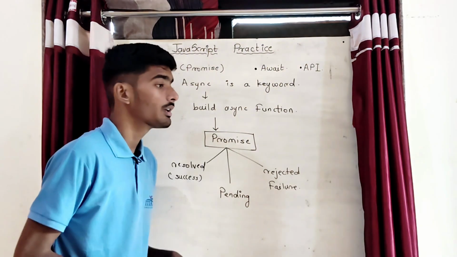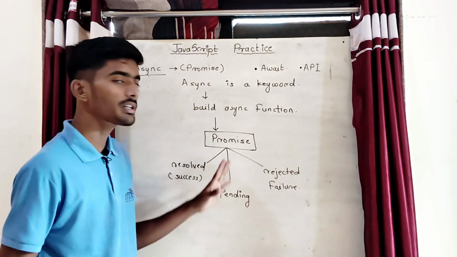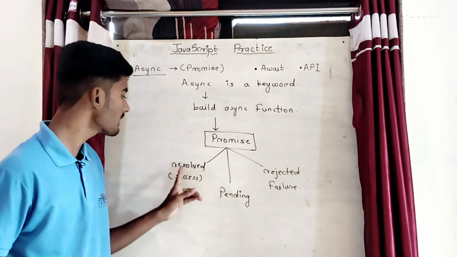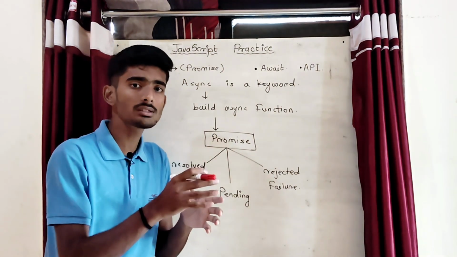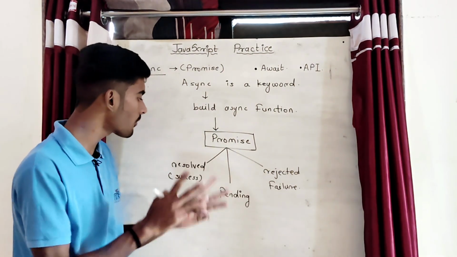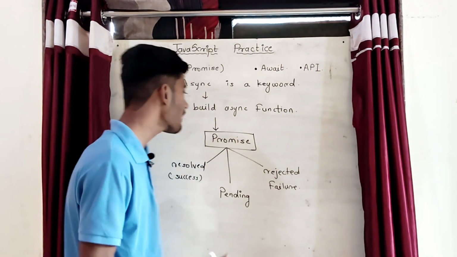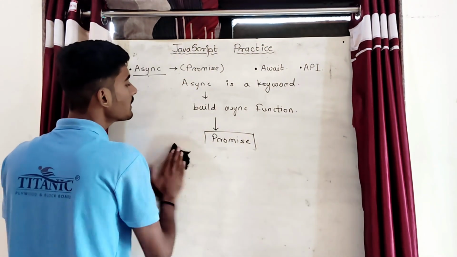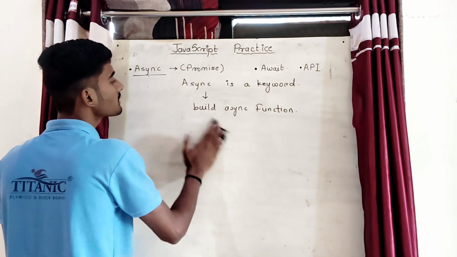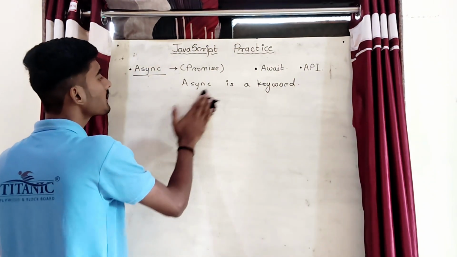So got it guys? Promises in JavaScript return 3 states always. First is resolve, second is pending, third is rejected. If any function is returning promise, then that promise can be in these 3 forms. Okay, so I hope you have understood the promises in JavaScript. Now we will see if any function returns promise, then which is that function which returns promise.